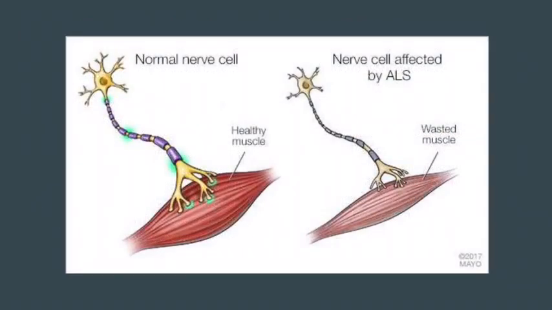Over here we have two pictures. One picture shows a normal nerve cell, and the other is a nerve cell affected by ALS. And in the normal nerve cell picture, we see that the nerve cell in general is functioning properly. The signals are being sent, and the myelin sheath is helping that process happen. And the muscle is also healthy as well. But with the nerve cell affected by ALS, we can see that the muscle is not functioning properly and that there's no signals running from the nerve cell at all.